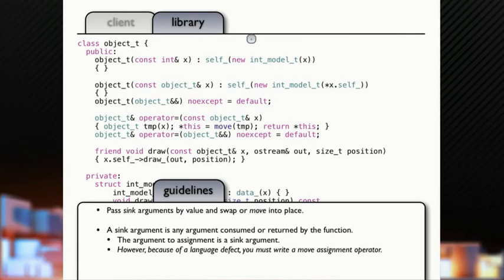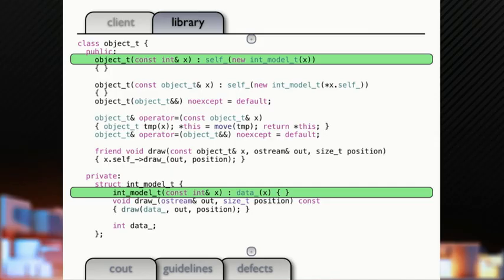Now, you heard me say this before. In order to really utilize this move, we just want a general rule that we're going to be passing sink arguments by value. That's going to give the compiler an opportunity to decide whether or not it needs to make a copy based on whether the thing is an R value or an L value. And if it's an R value, it can either elide the copy altogether, or it can do a move. So we're going to take here, even though it's just an int, and we're just going to apply our own rule, and we're going to say pass the int by value and move it into place. It's a little silly with an int, but we're just going to be consistent with our code.